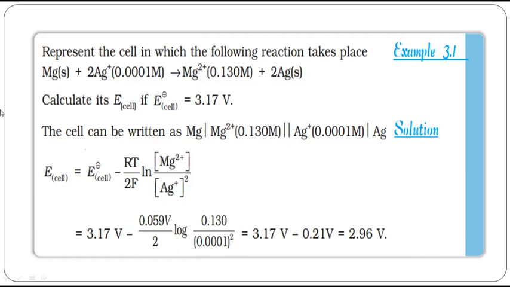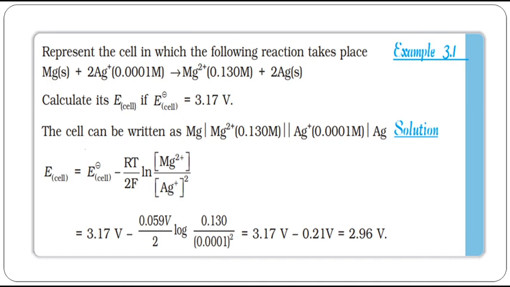Okay, so shall we do one problem? Represent the cell in which the following reaction takes place: magnesium plus 2 silver plus gives Mg2 plus plus 2 silver. How to represent the cell? They ask us to calculate its E cell if E naught cell is 3.17. So what equation are you going to use? You are going to use the Nernst equation.